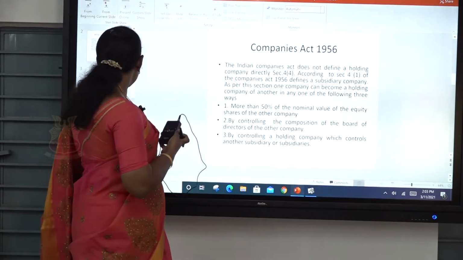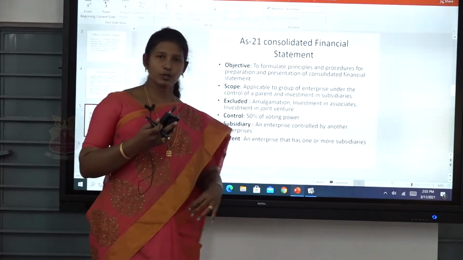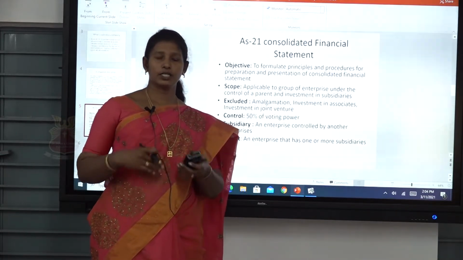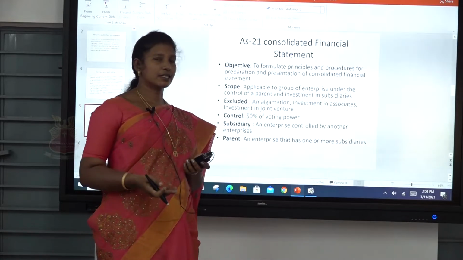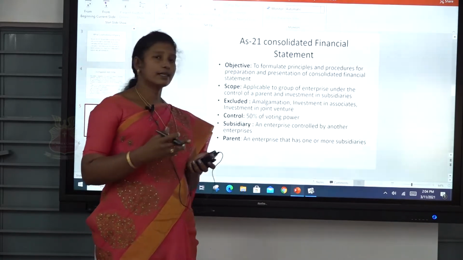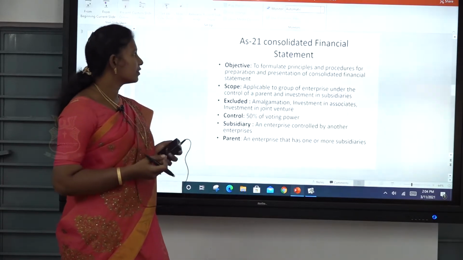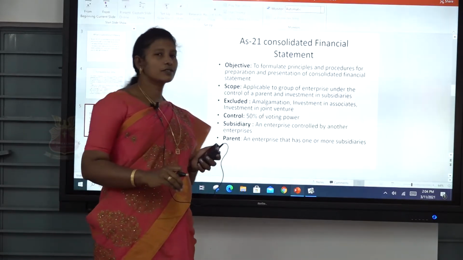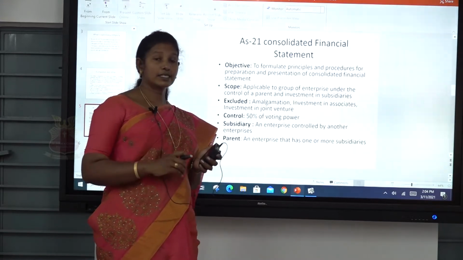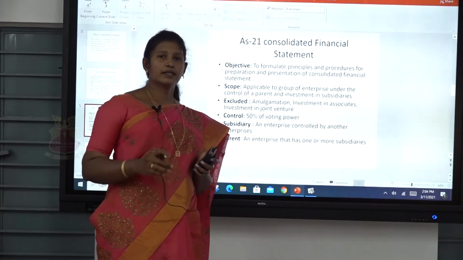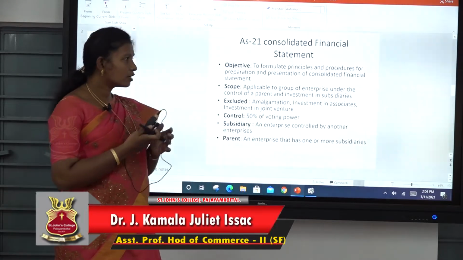Next is accounting standard 21. What are the rules and regulations? What is the preparation and presentation to make the consolidated financial statement? According to accounting standard 21, what are the objectives? We have to follow accounting standard 21 to make the consolidated balance sheet of the holding company. So what are all the rules?